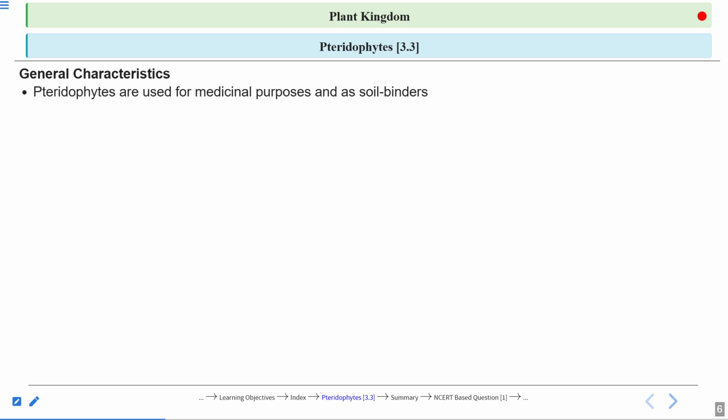They also provide some medicinal value, so they have such an importance in medicines. They are used for medicinal purposes. They are also frequently grown as ornamentals. They are grown as ornamental plants because some of the plants are very showy, very beautiful.